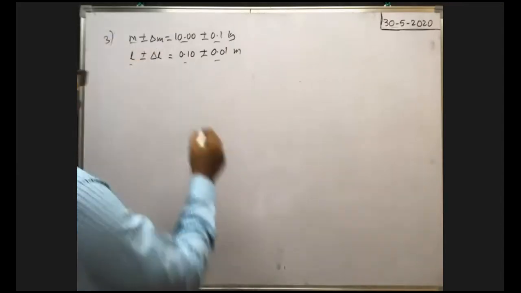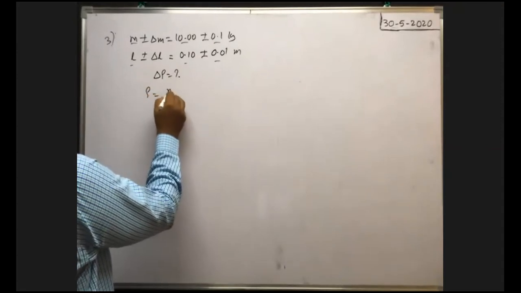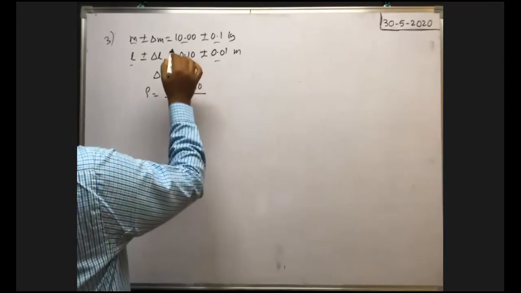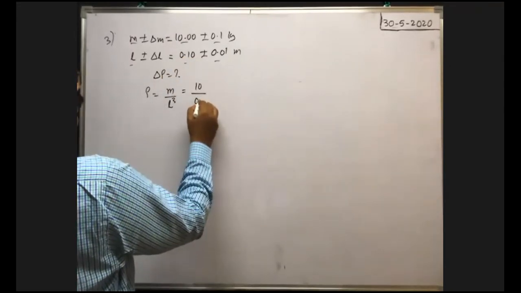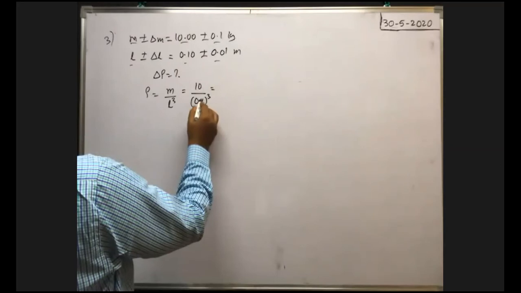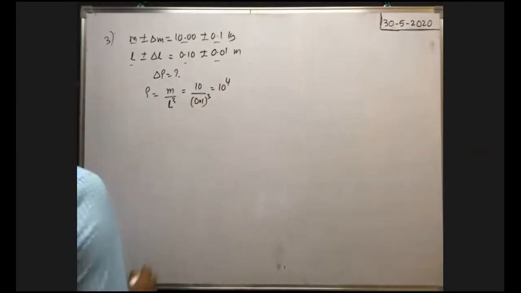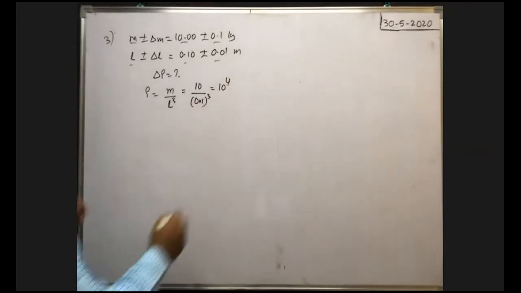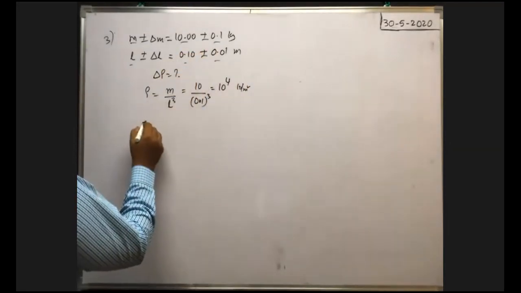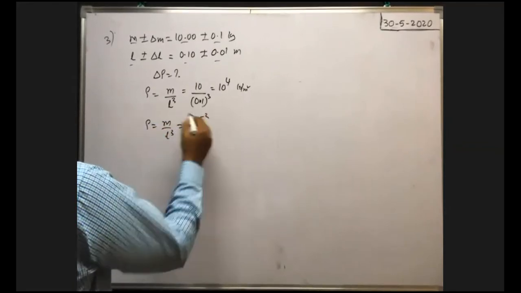Now what is the error in the measurement of density they asked? Error in the measurement of density means delta rho they asked. First you have to find the rho. Rho means mass by volume, the volume of the cube means L cube, no? So mass means 10 by L cube means 0.1 whole cube. 0.1 whole cube means 10 to the power of minus 1 whole to the power of 3, that means 10 to the power of minus 3. So in total it becomes 10 to the power of 4. It is the density in kilogram per meter cube, the measured density. Density is equal to mass by L cube, that is equal to m into L to the power of minus 3 we can write now.